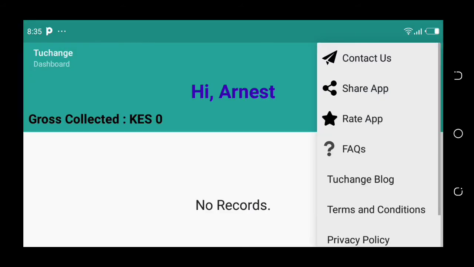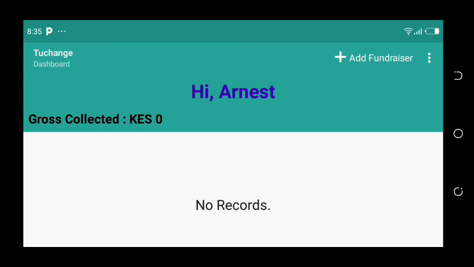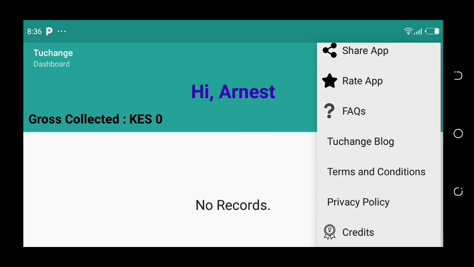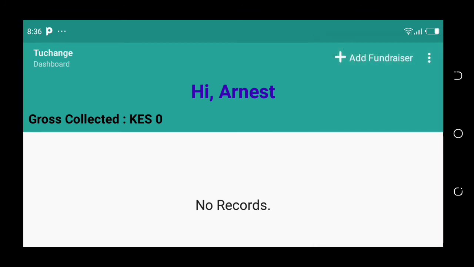Right now, I want to take you through 3 items here. If you want to share or contact us, the application producers, you can also share the app with your friends and family. And then you can also check the terms and conditions through the Tuchange blog. You can read about them there.